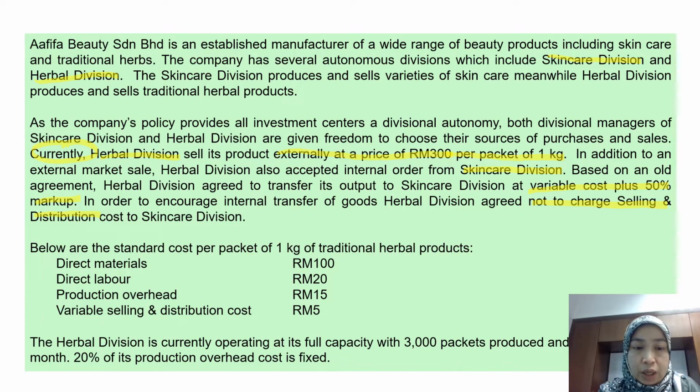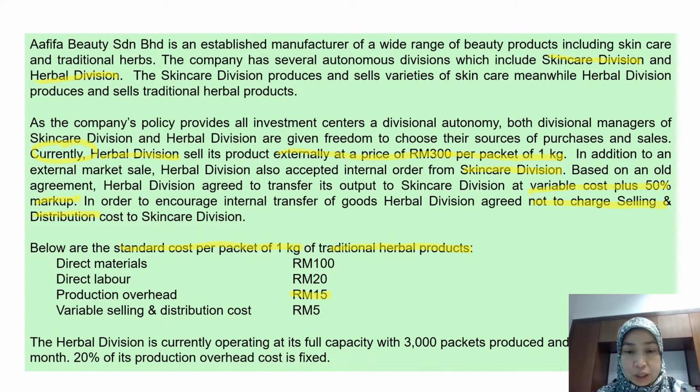Okay, below are the standard costs per packet of 1000 kilograms of traditional herbs product. Remember, traditional herbs are produced by herbal division. They give us direct materials 100 ringgit, direct labor 20 ringgit, production overhead 15 ringgit, variable selling and distribution cost 5 ringgit. Okay, so production overhead 15 ringgit.